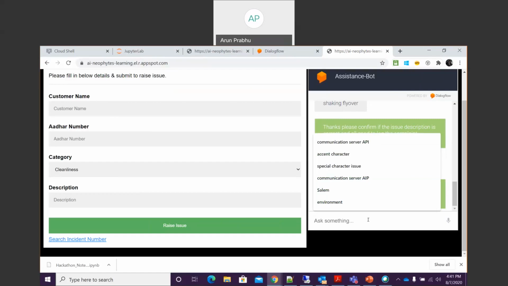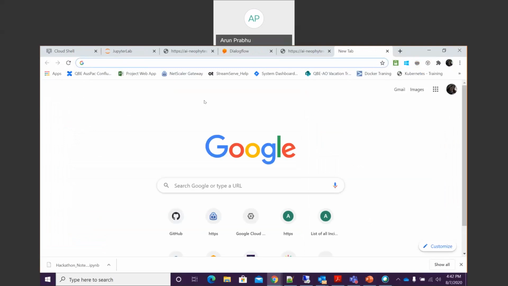We have chosen Dialogflow because it has predefined features like the phone gateway and other plugins, and integrations are easier and faster. So we don't want to have many maintenance headaches. So this is the reason. This is the basic flow. Let me explain the components which we have built.